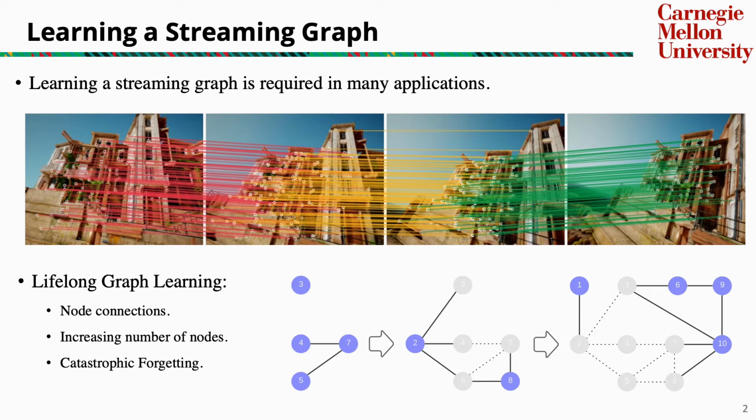For example, in this graph, only nodes 3, 4, 5, and 7 are available in the first time step, while all of them are unavailable in the next time step, but nodes 2 and 8 are added to the graph and available for training. This is very similar to regular lifelong learning or continual learning. Simply fine-tuning the model on newly added nodes will result in the catastrophic forgetting problem. However, one challenge in lifelong graph learning is that we also need to learn knowledge from the graph structure or node connections from the newly added nodes. This is extremely challenging for the existing graph models.